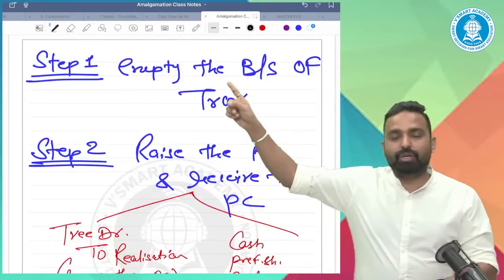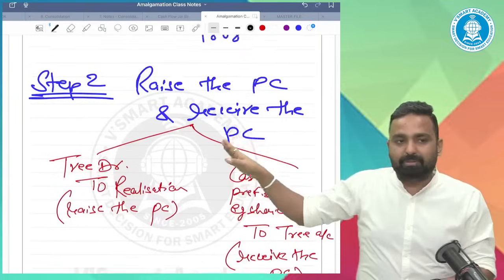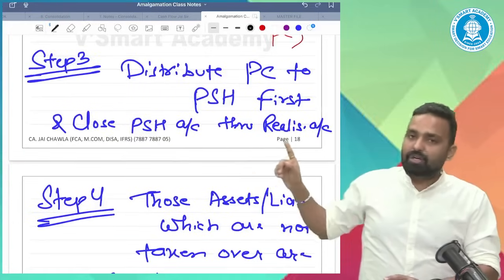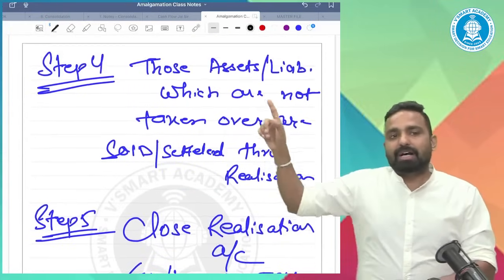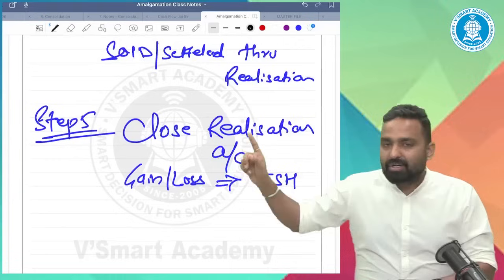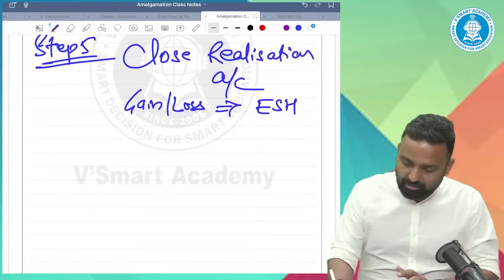Again, you entirely empty the balance sheets, all the assets and liabilities at their respective places, raise the PC, receive the PC, distribute the PC only to preference holders first, and then close the preference holders account through realization account. Assets and liabilities which are not taken over to be sold and settled separately through realization account. Last, realization account to be closed, gain and loss transferred to equity holders account.